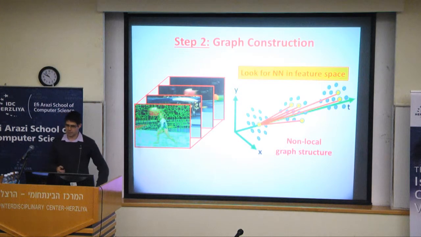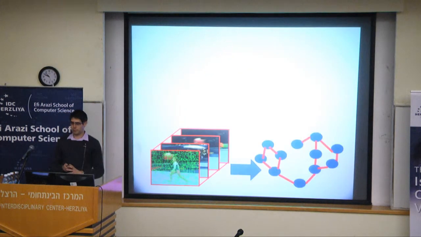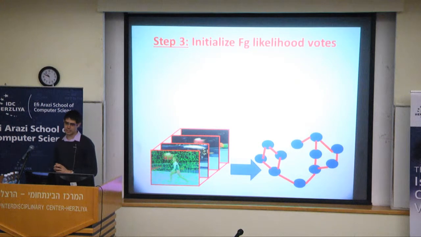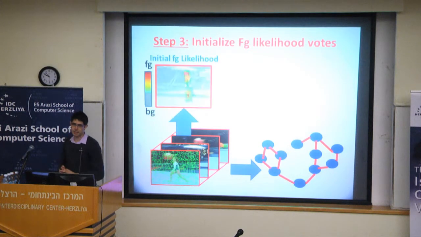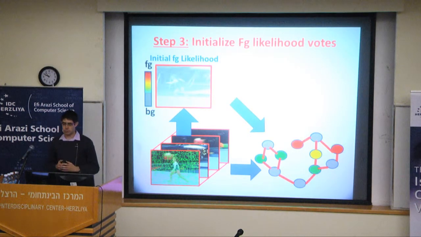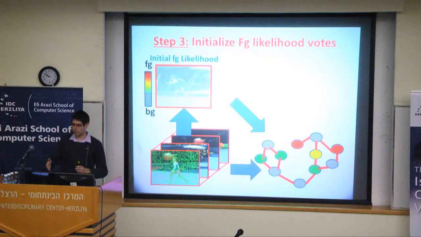Okay, now that we have this graph, all we have to do is to somehow initialize the foreground likelihood votes. I'll explain in a moment how we initialize them. Each node in the graph, which corresponds to some superpixel in the video, gets its vote. And we can see here all the different colors, where red signifies high likelihood and gray low likelihood.